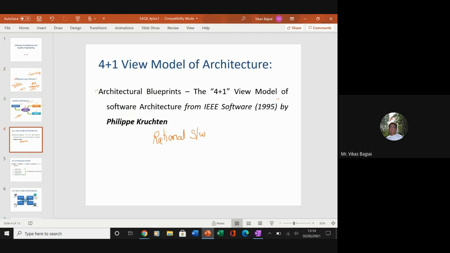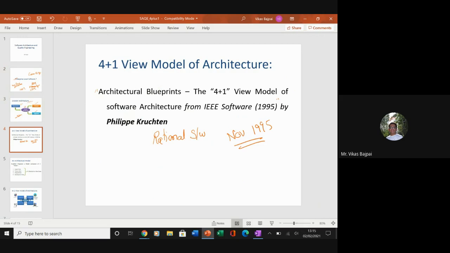In fact, after this class, you just Google 4 plus 1 view architecture, you'll find that it was in the year November 1995 that this paper was made available digitally, and since then it has been widely used, and for any enterprise level application, the 4 plus 1 view model architecture is something which is a must.